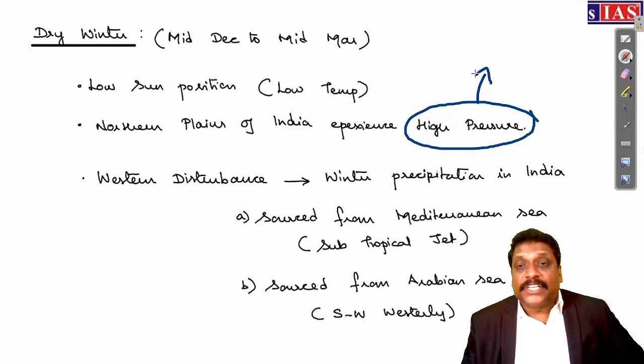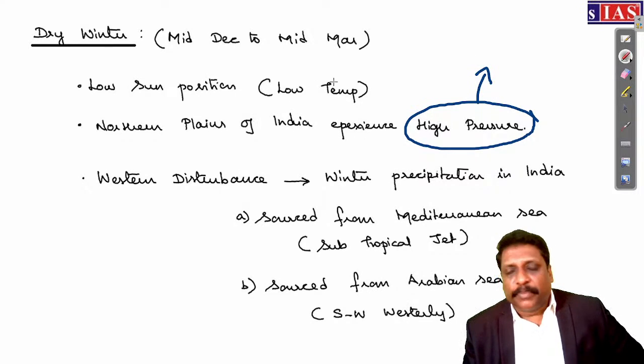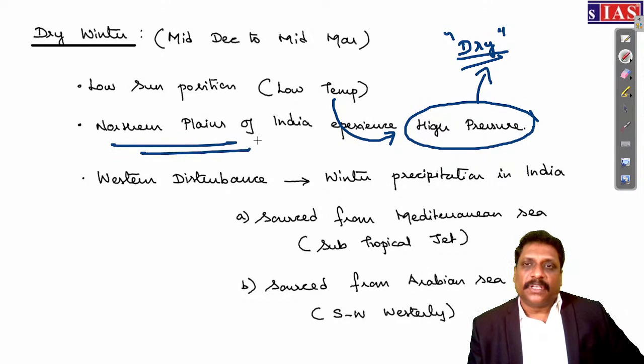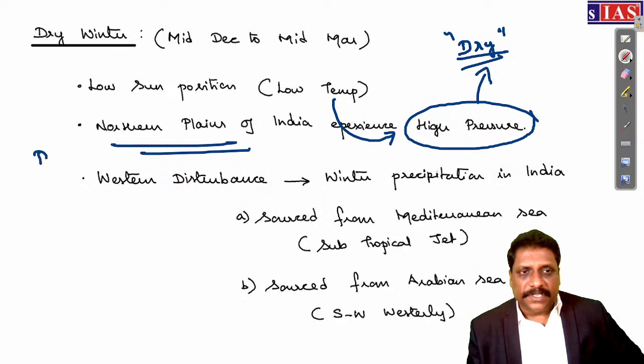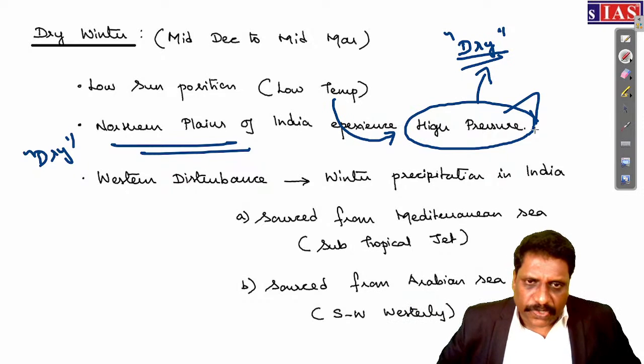Even the mechanical action can create what? Pressure. So, what I'm just trying to say, forget about the temperature. Wherever I have high pressure will be resulting in what? Dry condition. Right? Now, because of the low temperature, high pressure is created in northern plains of India. Now I can understand why exactly this season is what? Dry. It is all because of the high pressure that is created in the larger Gangetic plain as such.